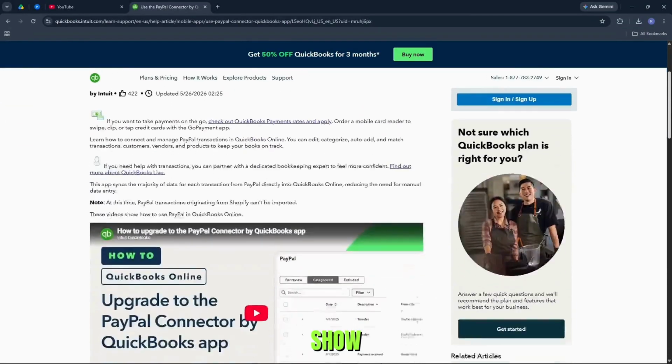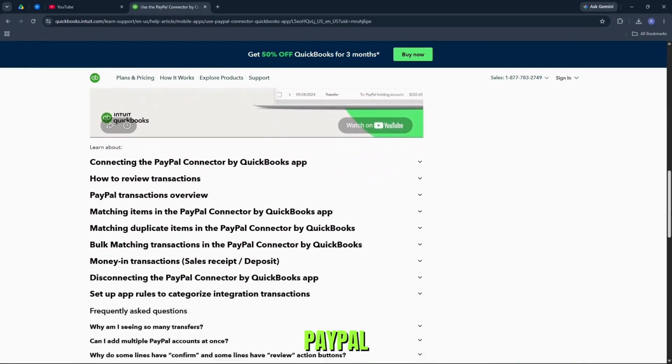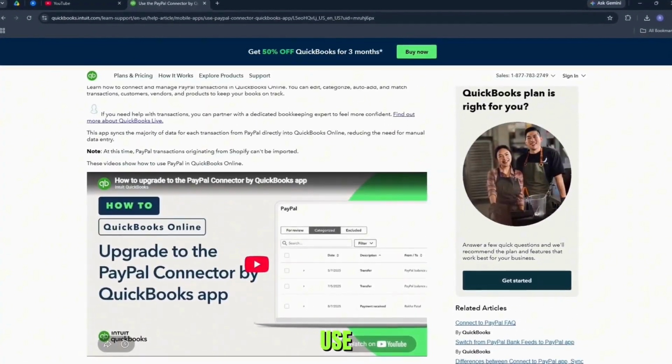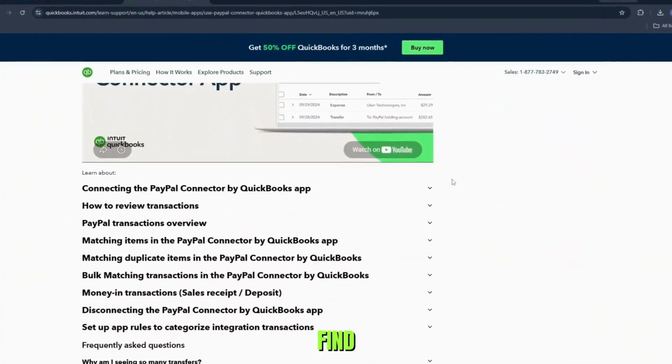In this guide, I'm going to show you guys how to connect QuickBooks Online to PayPal. Let's get started. To get started, sign into your QuickBooks Online account and use the search bar to find integrations.